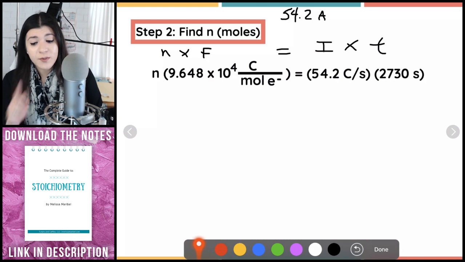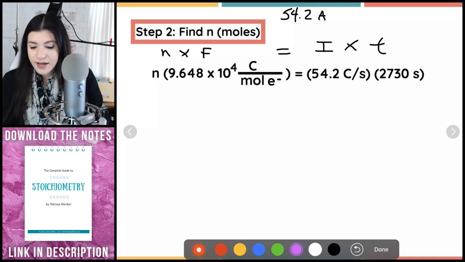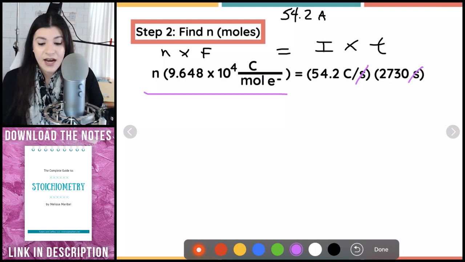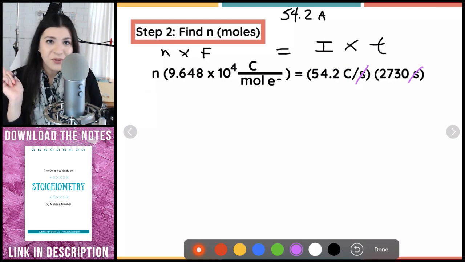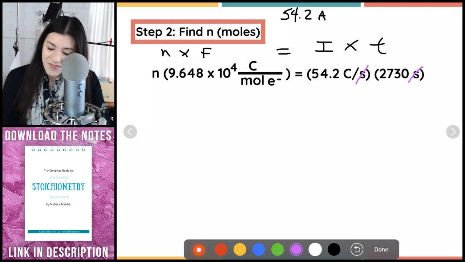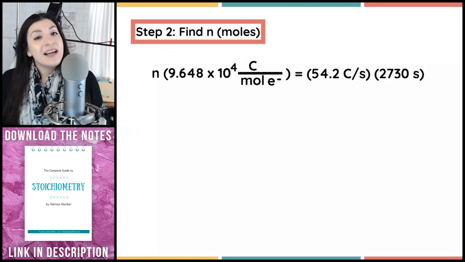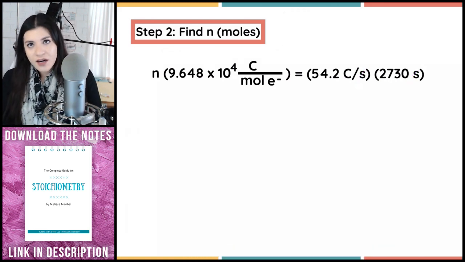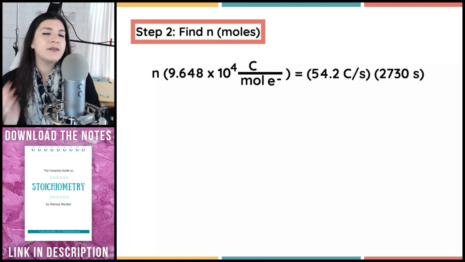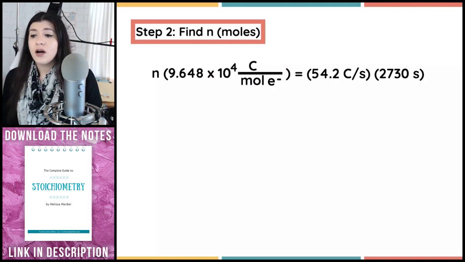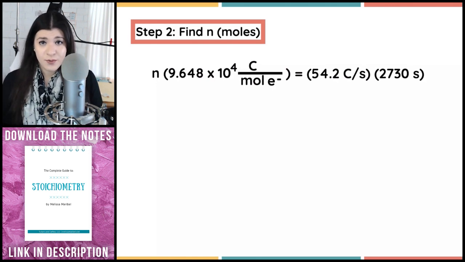From here, the seconds cancel. Next, all I would have to do is divide this entirely over, but you're not done. The fact that we're using the electrons in this case is because we went from chromium in its solid state to chromium ions, which have a 3+ charge.